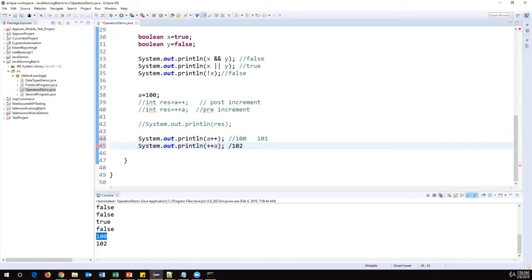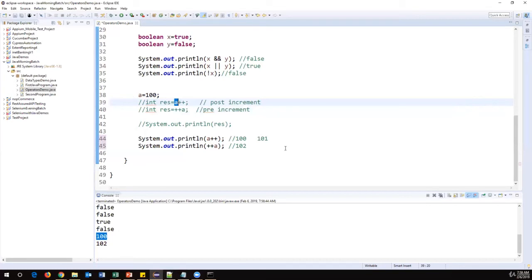You will see the difference here when you want to store those values in a variable, then you can see a clear difference. Post-increment we should use normally in the looping statements, because after the loop body is completed, we have to increment that value after that. That's the reason post-increment is applicable in looping statements. Later we will see that. So this is the basic difference between pre-increment and post-increment.